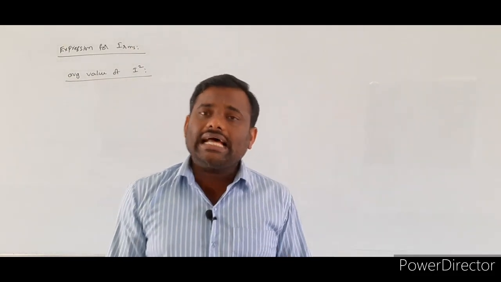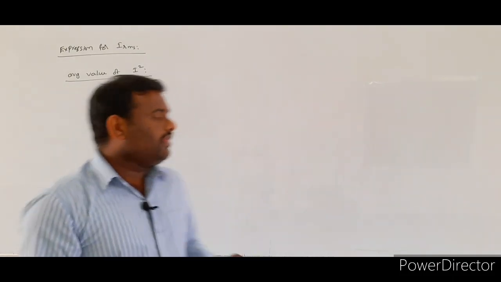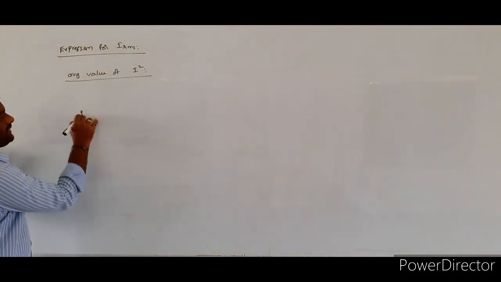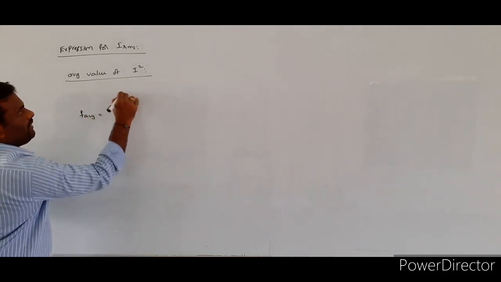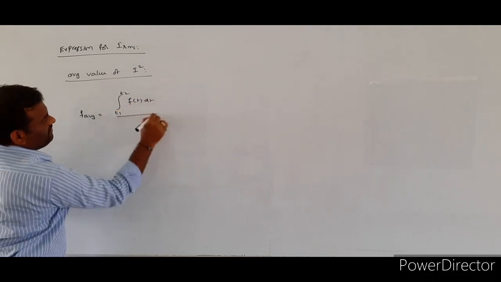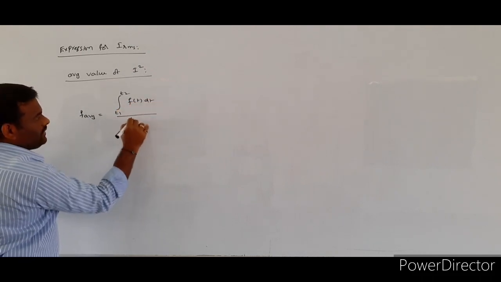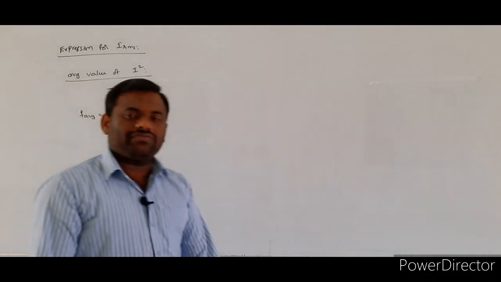To calculate the average value of any function, we have the general formula. What is that general formula? F average is equal to the integral from t1 to t2 of f of t dt, divided by the integral from t1 to t2 of dt.